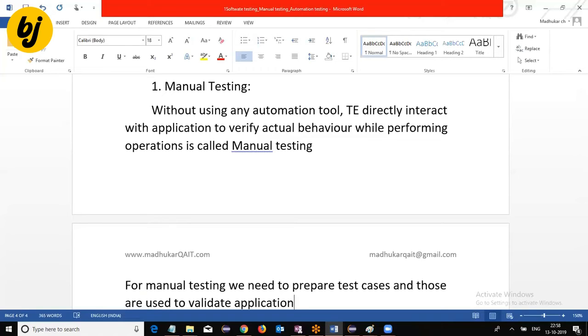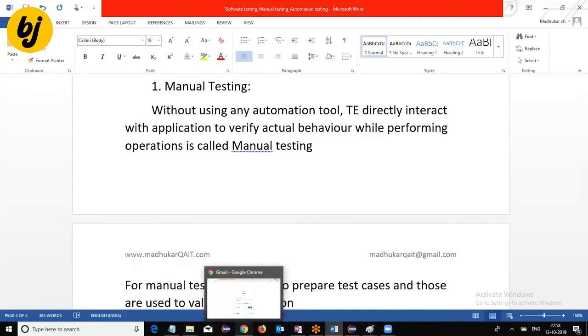From the advantage point of view, manual testing is simple and easy to perform for small projects, and much technical knowledge is not required. But we have disadvantages when you go for manual testing. The disadvantage is that it is time consuming. More time is going to be taken when you go for manual testing.